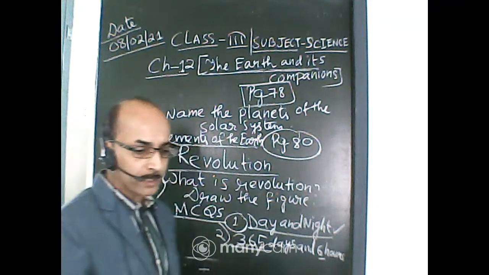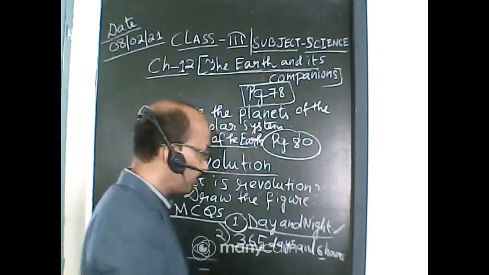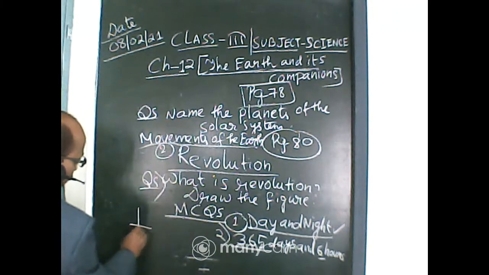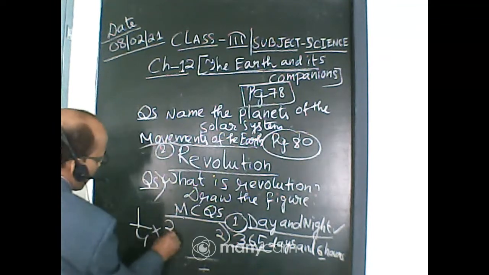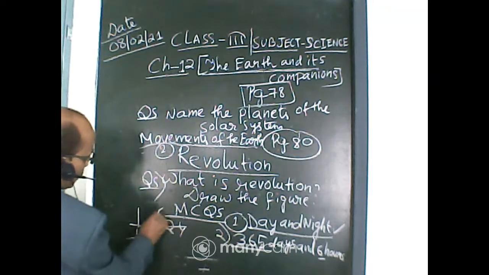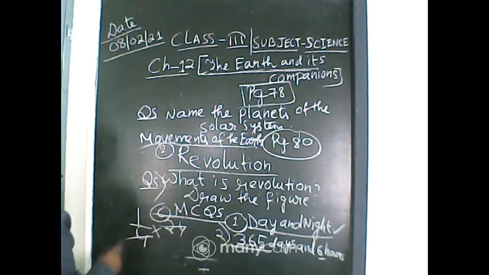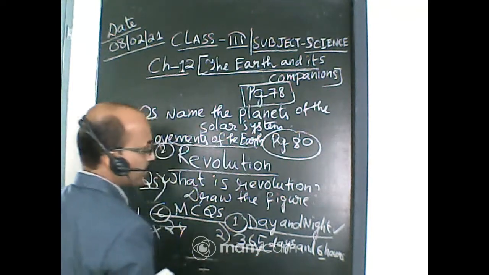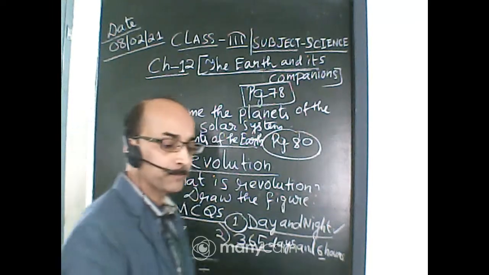You can do the math calculation: in one day there are 24 hours, so 1/4 into 24, you cut 24 by 4, it will be 6. So 6 hours. 365 days and 6 hours. This is the correct answer.